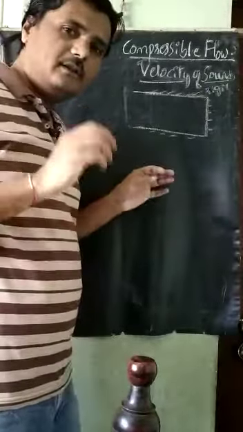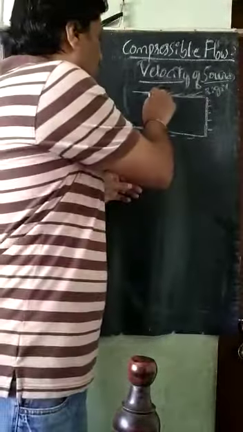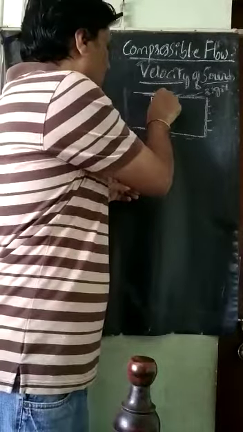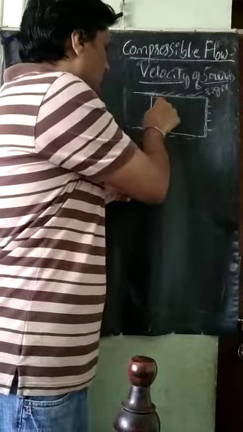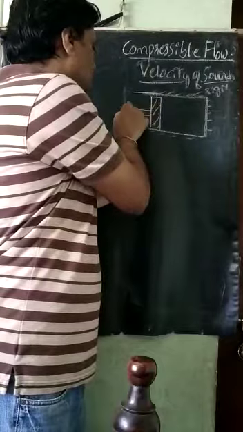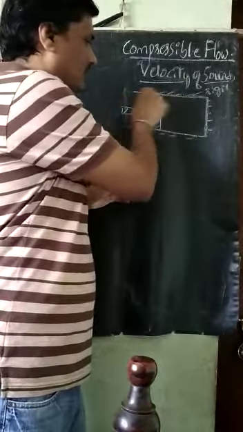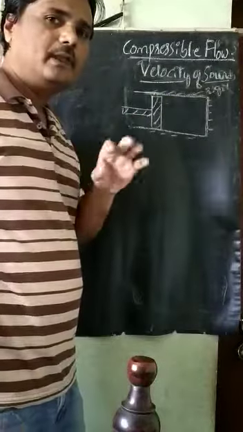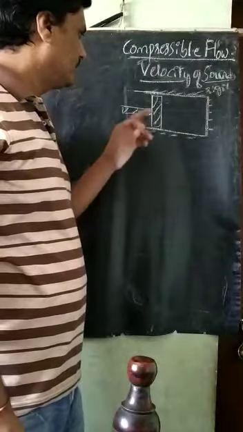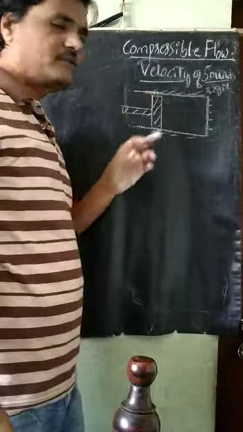In this rigid cylinder, there will be a piston. The piston will reciprocate very freely, so friction between the cylinder and the piston has been neglected.